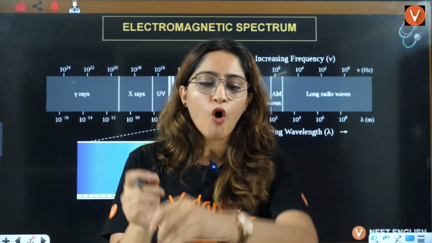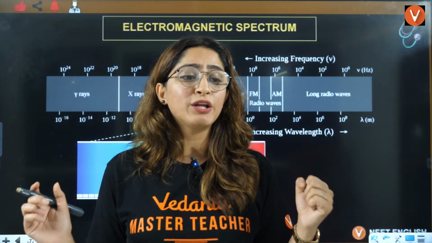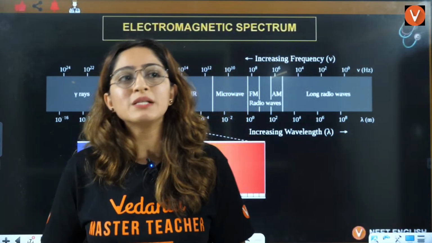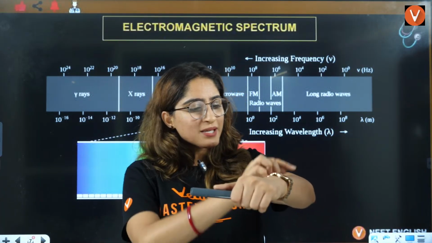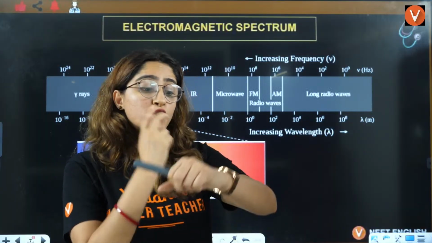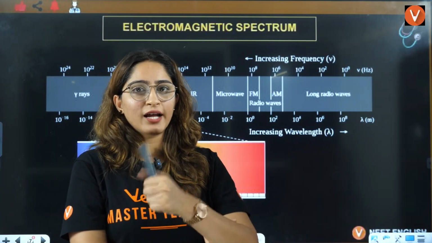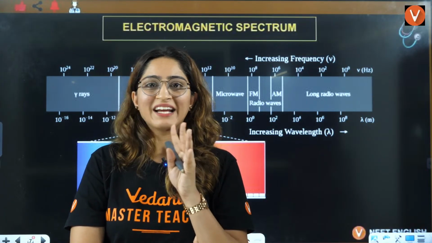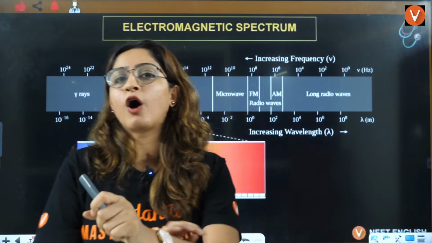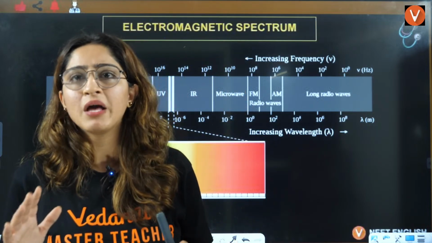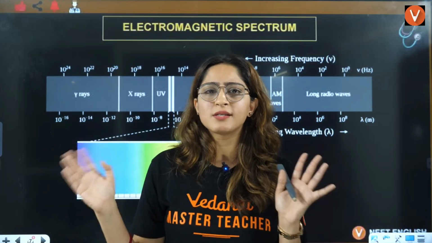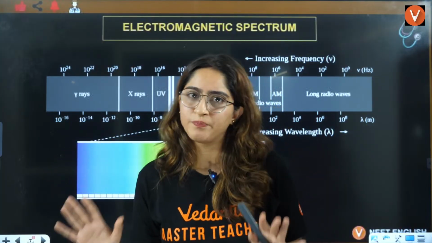Your hand will be warm, and when you sit in the sun, you will see that there is some heat coming out of your body, which you can't see exactly, right? With the naked eye, you won't be able to see that. So basically, the rays are coming out of our body every single time. Not only us, every single thing around us is emitting some kind of radiation, right?